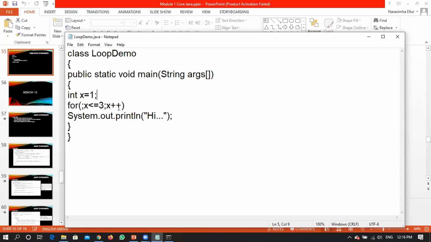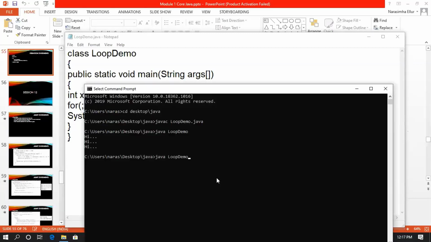Yes, sir. A few people are saying no. Let us just cross-check whether it will give me some error or not. Saved the file, compiled well, got the same output, right?